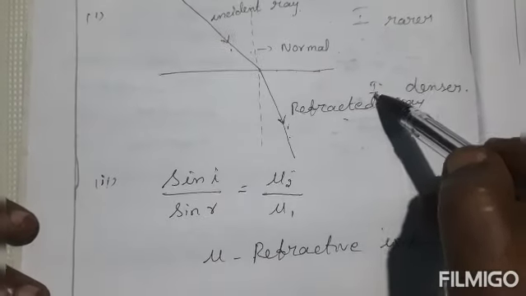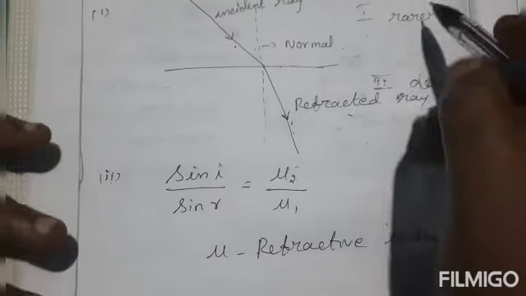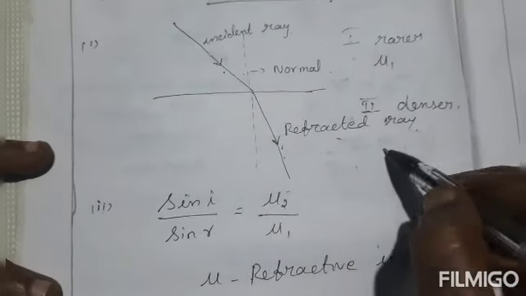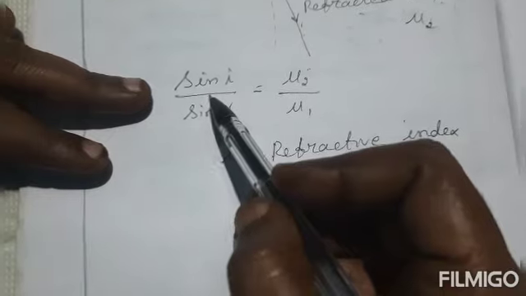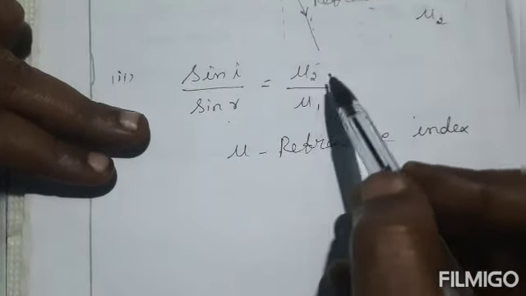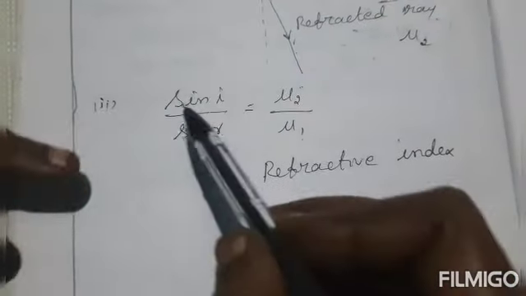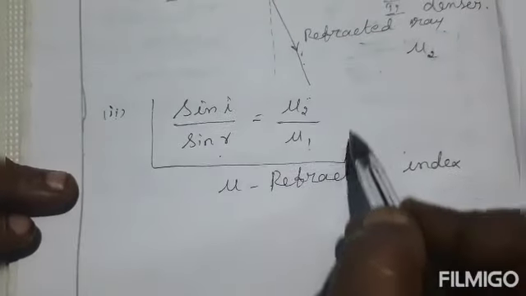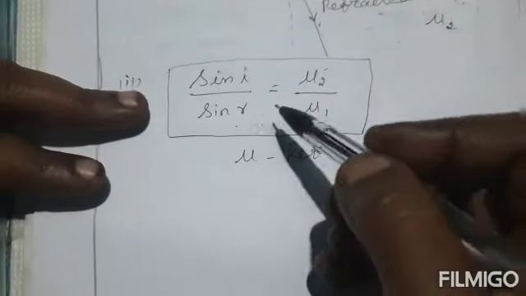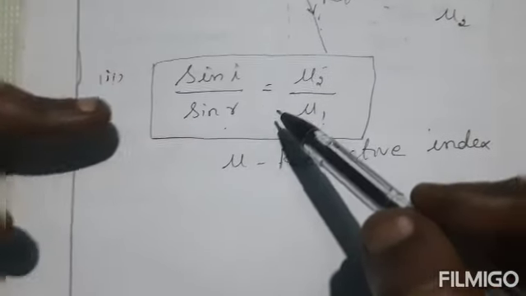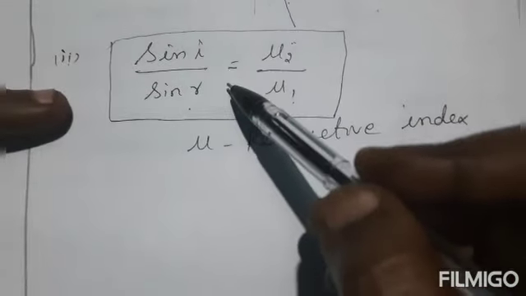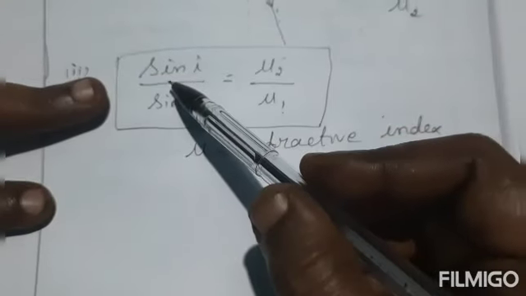So first we can take as mu1 and second you can take as mu2. Okay students, so here sin I divided by sin R equal to mu2 by mu1. By using this formula, we can say the definition for the second law of refraction. This law is called Snell's law.